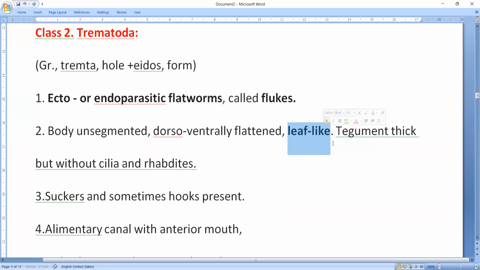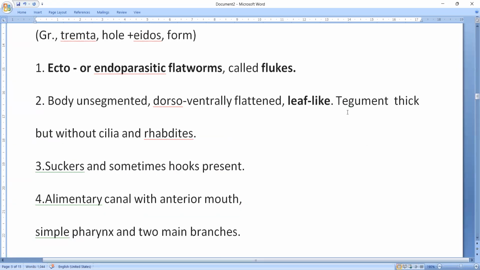Just now I told you, tegument is thick but without cilia and rhabdites. So in Turbellaria, cilia are present, rhabdites are present, but here tegument means epidermis. Here it is syncytial and it is thick, but without cilia and rhabdites, but very strong.